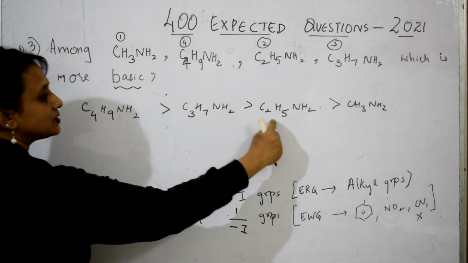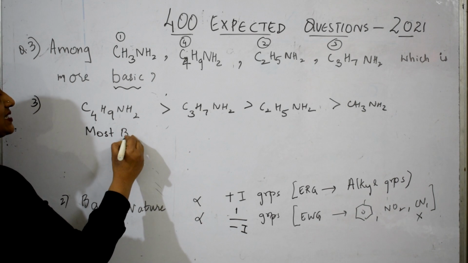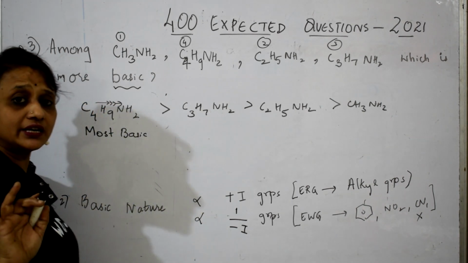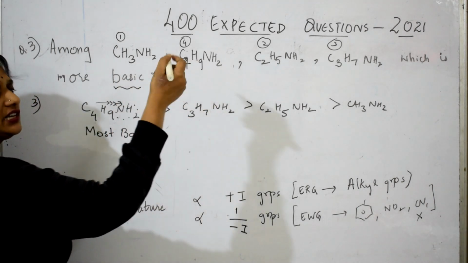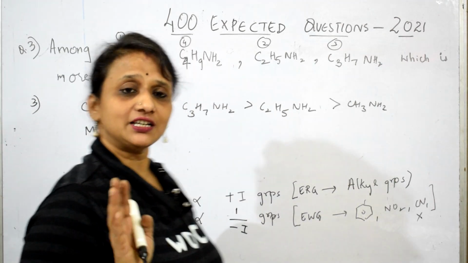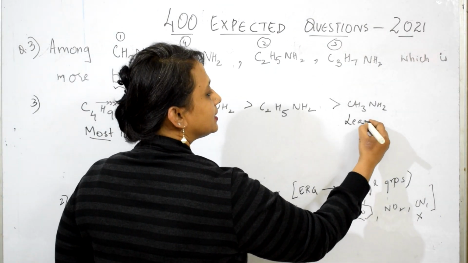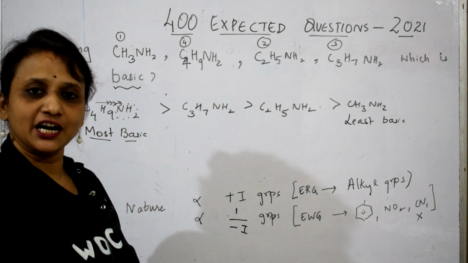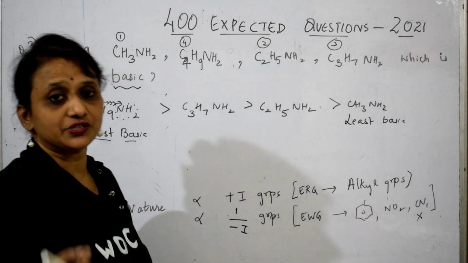Simple, just concept. This concept I have applied here. More I groups, more basic. So this is most basic because it keeps on donating electrons to NH2. The electron cloud will be more on this and it can easily give this electron out. Loss of electron is nothing but basic nature, isn't it? Most basic, least basic. It is basic, but it is least basic. Got it, students? Understood, I think? Now let us see one more question which is related to this.